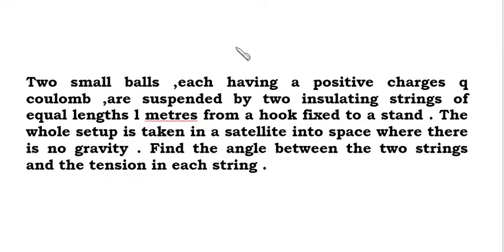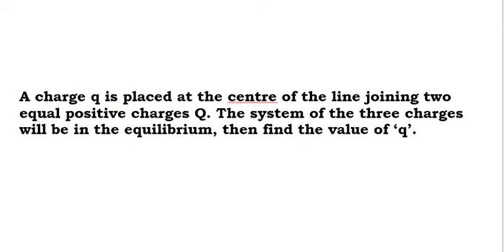What is the next question? Just now we discussed the previous question. Next question: a charge q is placed at the center of the line joining two equal positive charges capital Q. The system of three charges will be in equilibrium.